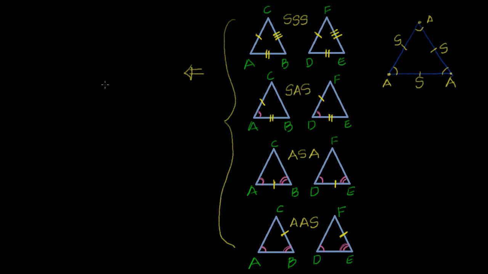Okay, now let's see, this is going to be fun. Now let me consider the first case. The case is yes, yes and yes. Now tell me, SSS. What do I have to show in SSS? I have to show side, side, side. That means all the three sides of the triangles are equal. I will not do all of them. I will leave some to you so that you will explore them. Okay, I will do three and leave the fourth one to you. Or I will do two and leave the two to you, because you should have hands-on practice.